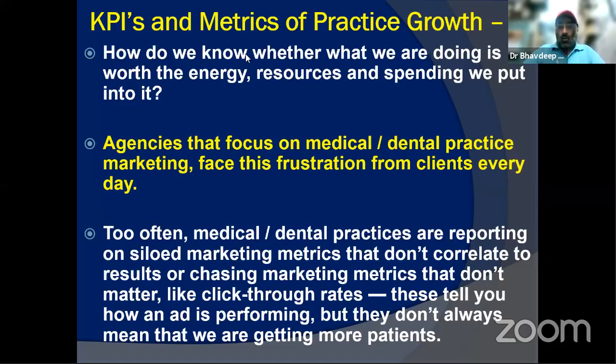So the agencies that focus on social media marketing face this frustration from clients: "I haven't got any leads, I haven't got any conversions." How do I, you say, look at the click-through rate, look at the impression rate. These are not the criteria. So clinics are reporting siloed marketing metrics. Siloed means isolated metrics which are not related to your conversion part. As I mentioned, the click-through rate or the impression rate tell you how an ad is performing, but that doesn't tell you that you are getting more patients. So there is a difference between the two.